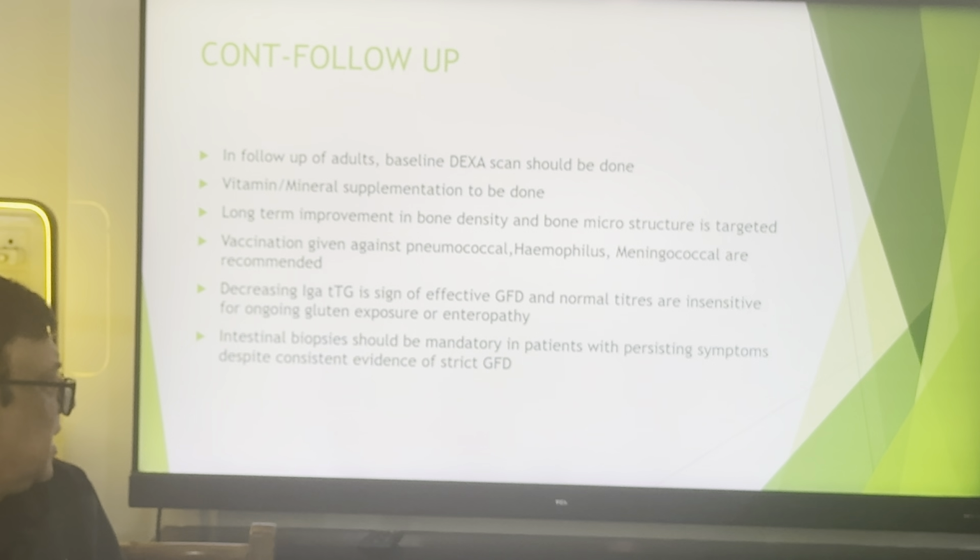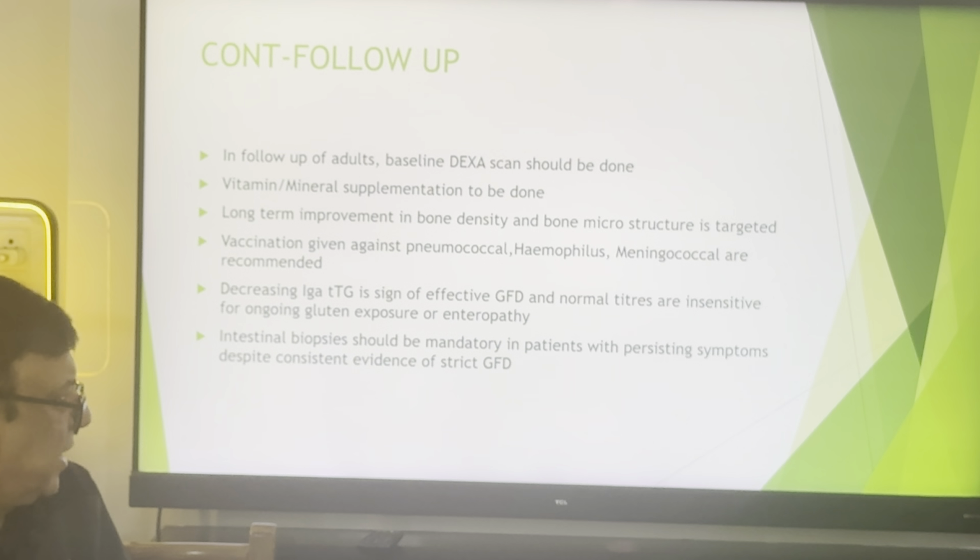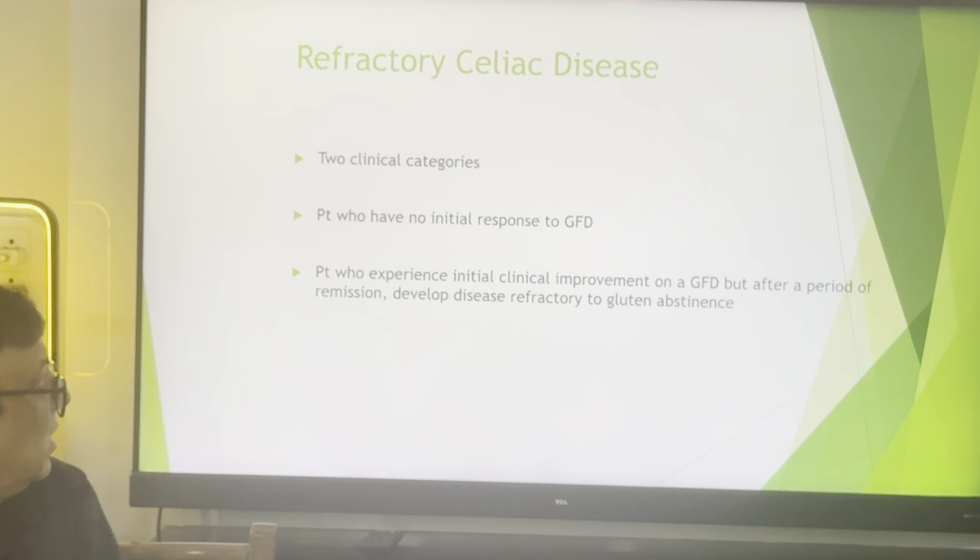Decreasing IgA TTG is a sign of an effective gluten-free diet. Normal titers are insensitive for ongoing gluten exposure or enteropathy. Intestinal biopsy should be mandatory in patients with persisting symptoms despite consistent evidence of a gluten-free diet.